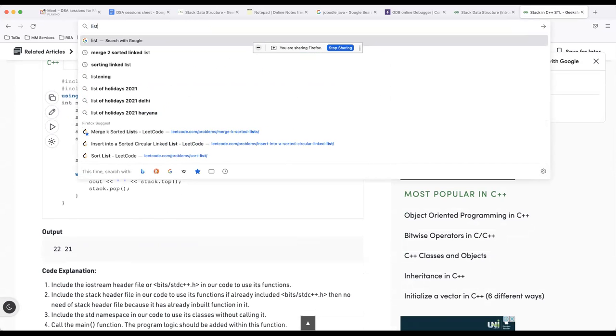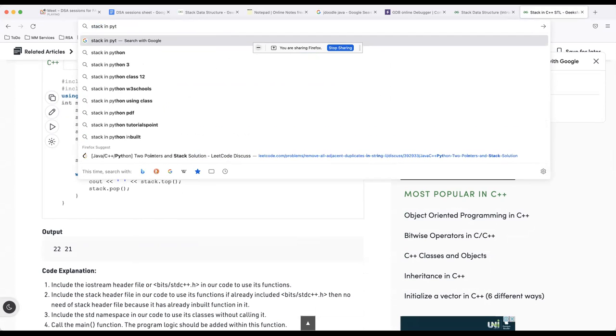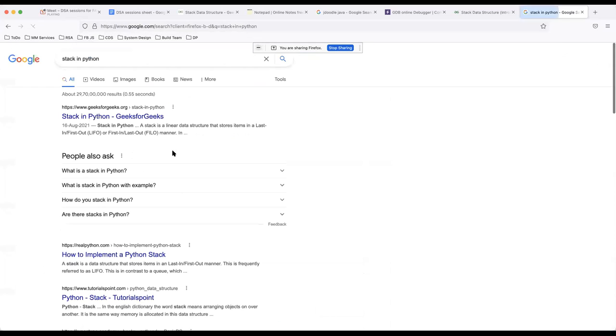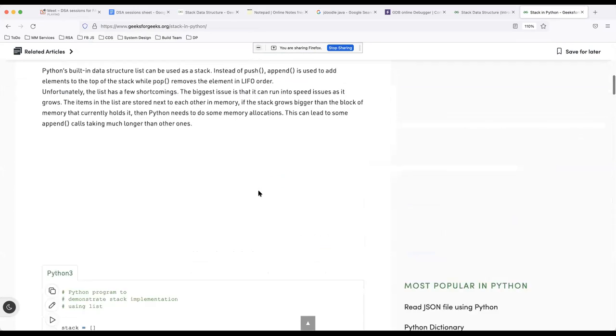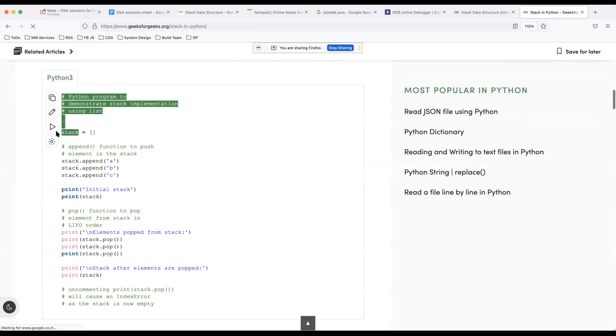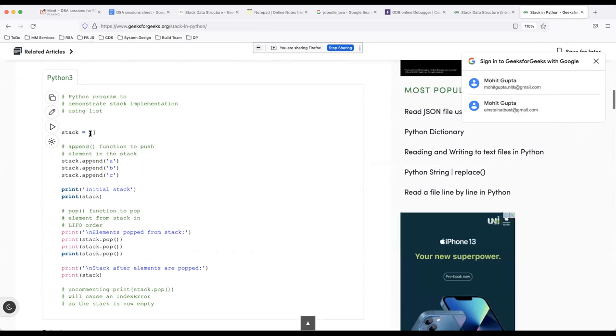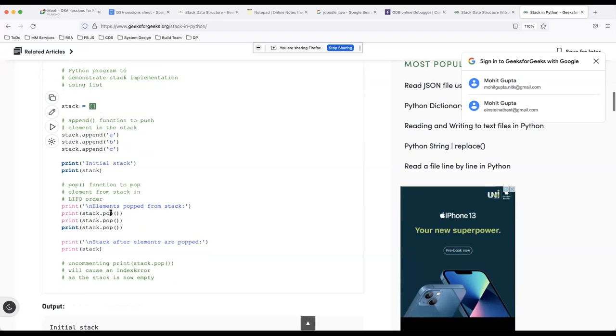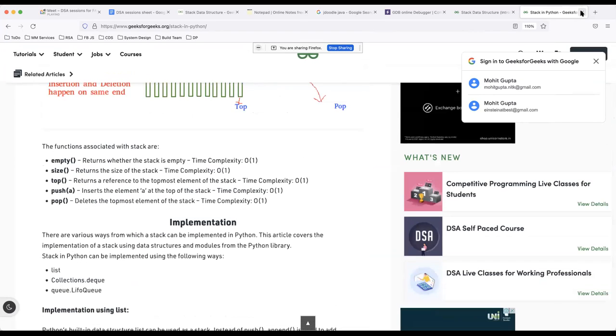So it will have push and pop options. Because Python is a loosely typed language, there are no strong data types, so the list will do. You can just simply do a pop and append. So you can still utilize the functionality in Python as well.